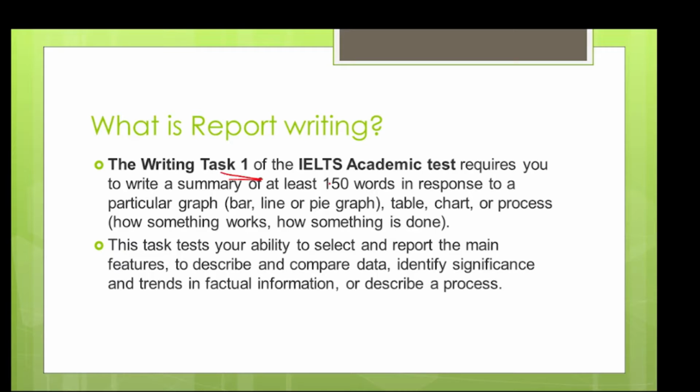So basically, what is report writing? It's task 1 of your IELTS academic. Minimum you have to write 150 words, but I will suggest writing at least 170 to 180 words. And what will be given to you? They can give you a graph, a table, a chart, a process diagram. Even a map can be given to you in this. So these are some of the diagrams. Any one will be given to you, or a combination of any two will be given, and you have to frame a report out of it.